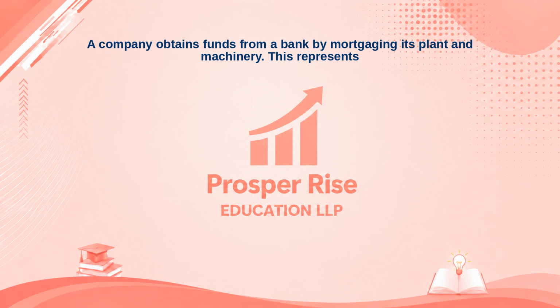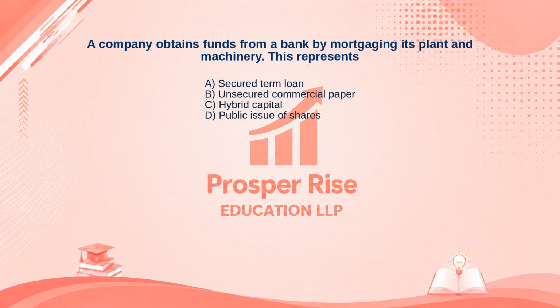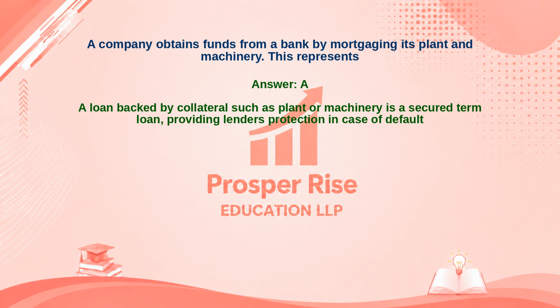A company obtains funds from a bank by mortgaging its plant and machinery. This represents? Here are your options. A. Secured term loan. B. Unsecured commercial paper. C. Hybrid capital. Or D. Public issue of shares. Take a moment to pause the video and decide. The correct answer is option A. Let's see why. A loan backed by collateral such as plant or machinery is a secured term loan, providing lenders protection in case of default.